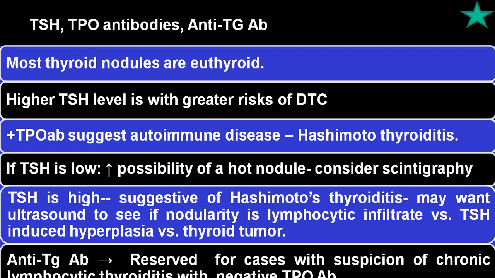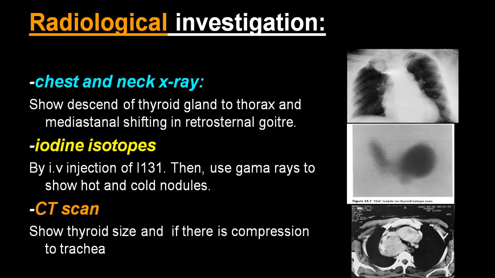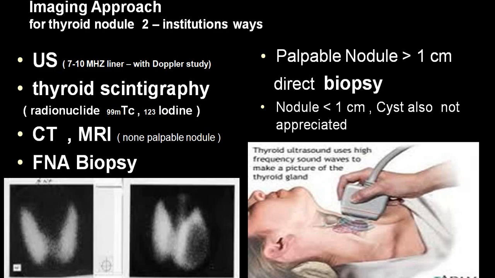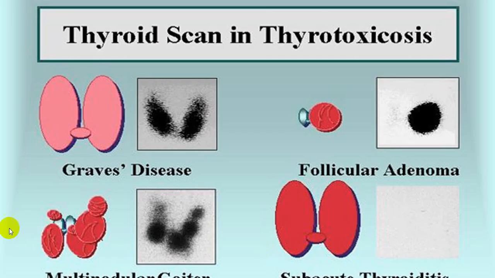While in the case of Hashimoto's, postpartum and sporadic variety, or what we call the painless subacute variety, the antibodies will be positive. You can go for a chest X-ray to find out a retrosternal goiter, iodine isotope study, CT scan, ultrasound. On a scan, you can easily identify the smooth increased uptake. In different lobes, a multinodular area gets a high uptake. Some nodules have normal uptake.